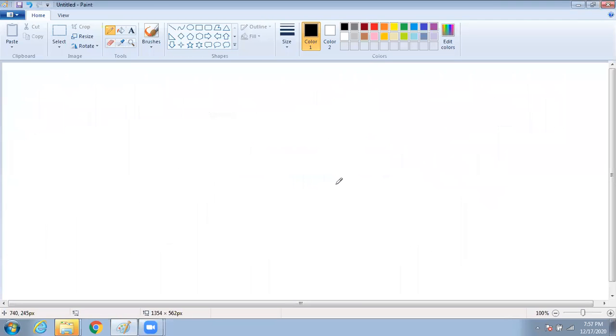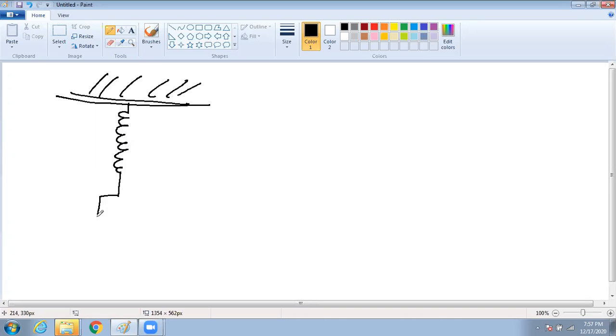चलो. Now let us go to the next concept. Okay. Now let us consider there is a fixed spring, not a string. There is a spring, and you are attaching a block to it. Let's say mass M.